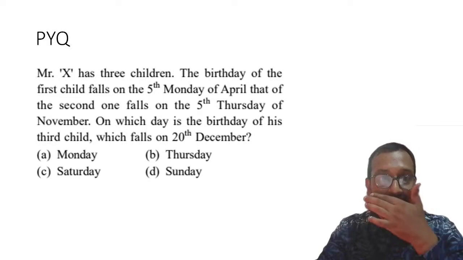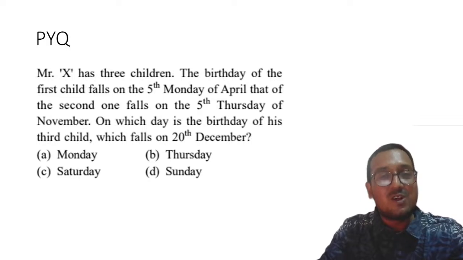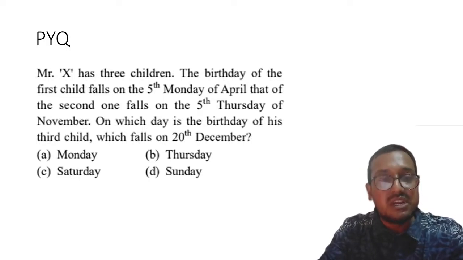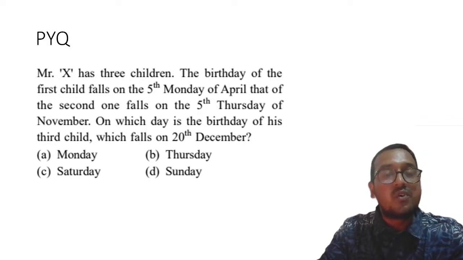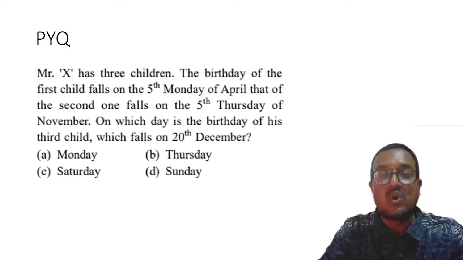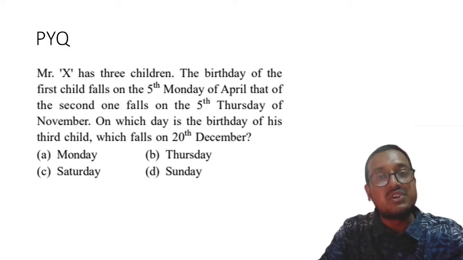Okay. Mr. X has 3 children. The birthday of the first child falls on the 5th Monday of April. That of the second falls on the 5th Thursday of November. On which day is the birthday of his third child, which falls on 20th September? So these are a few questions related to age and calendar which have been asked. There were many more questions. Please remember, there were many more questions which we could have dealt with over here.